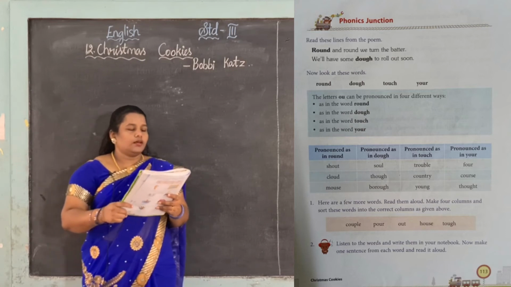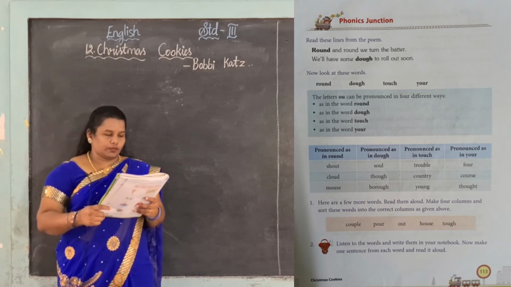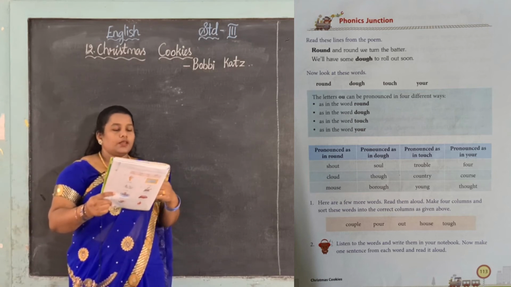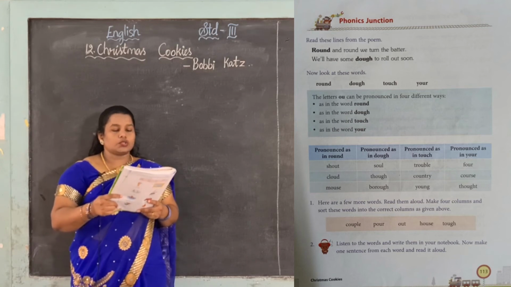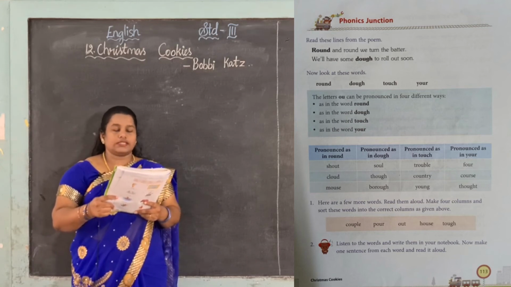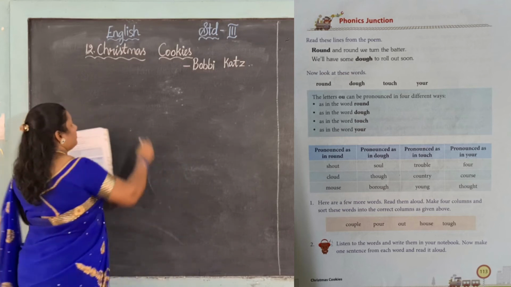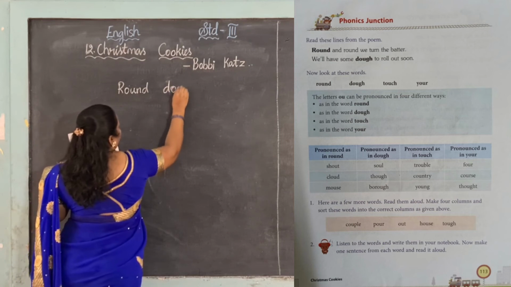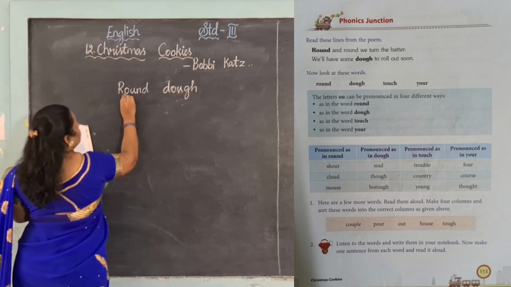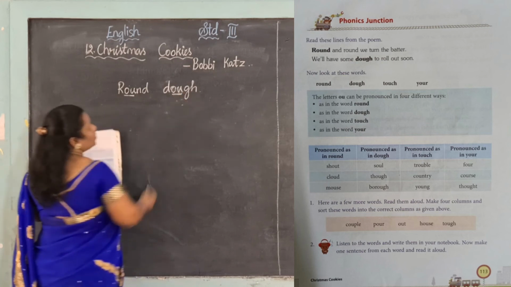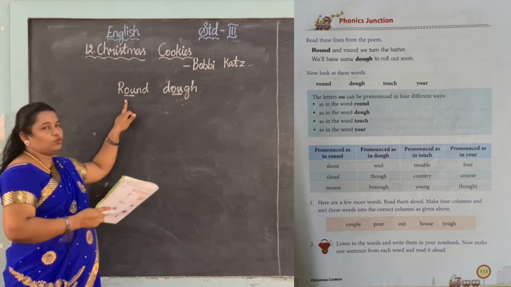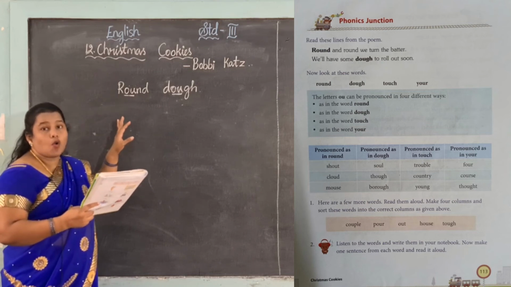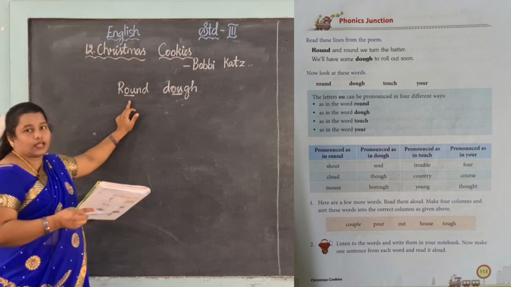Page number 113. Read these lines from the poem. Okay, now we are going to read. Round and round we turn the batter. We will have some dough to roll out soon. See the pronunciation between round, dough. Here also OU is given and here also OU is given. But see, round, ow. In Tamil we can say ow, right? Yes, that sound is coming here, right?